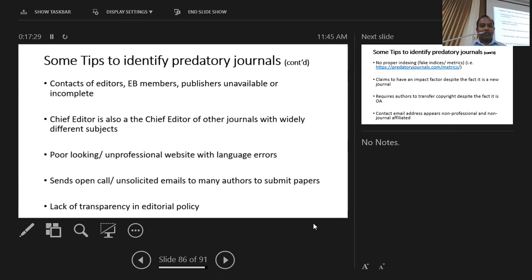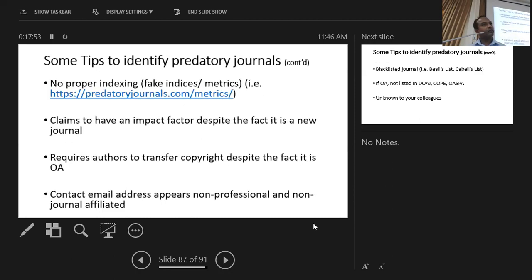Yes, and the website could be poor looking and unprofessional sometimes, with a lot of spelling mistakes. Like we discussed earlier, they send open call spamming messages to many authors to submit papers, and there is a lack of transparency in their editorial policy. They don't have proper indexing, but they claim that they are indexed in some other service. So that's why I told you to be concerned about fake indices or metrics as well.